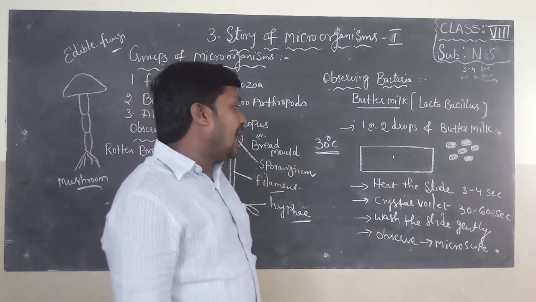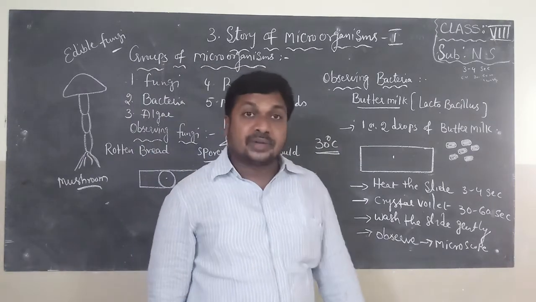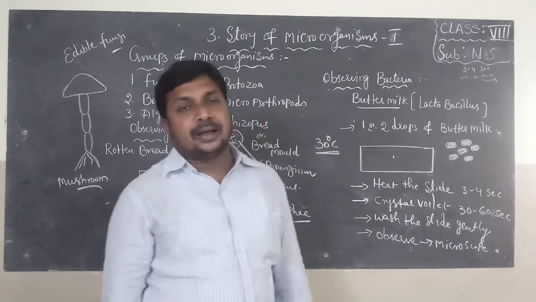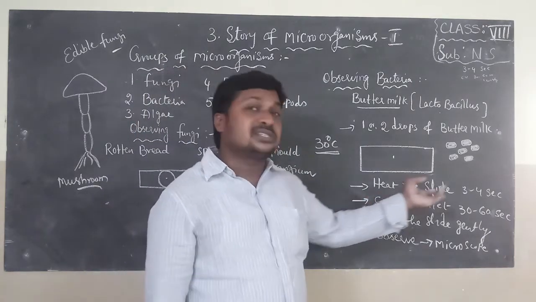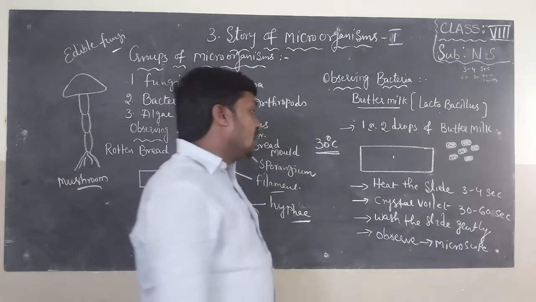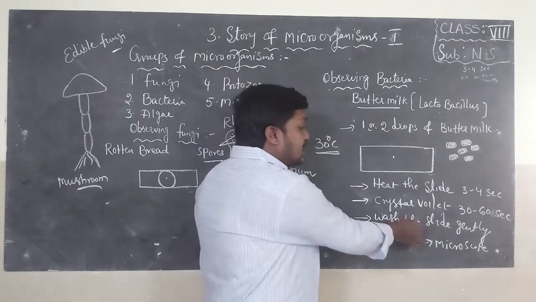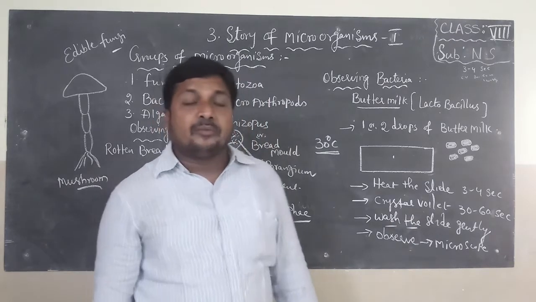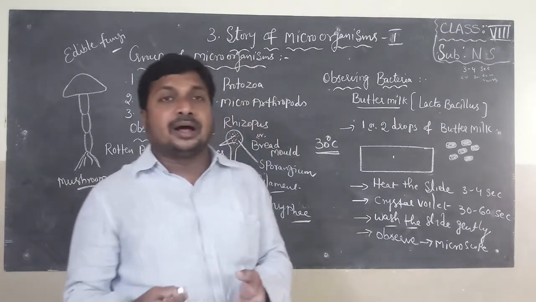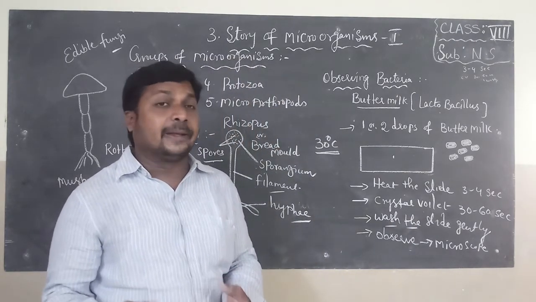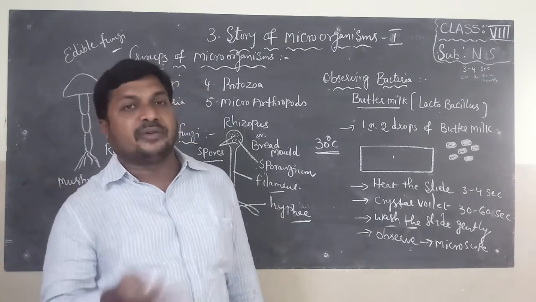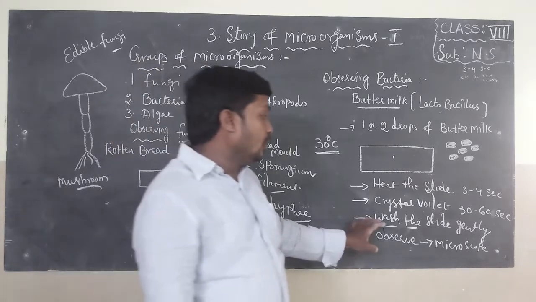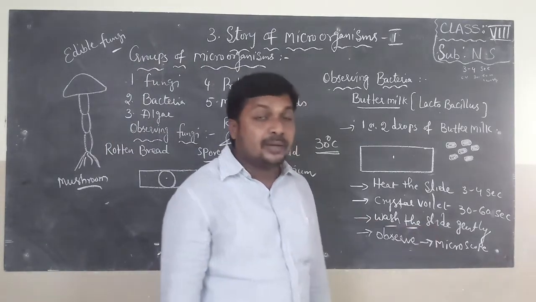After that, add crystal violet solution to the glass slide and leave the slide for 30 to 60 seconds. Afterwards, wash the slide gently with water. Why? Because if you wash the slide hard, the bacteria may wash away along with the water. That's why you have to wash the slide gently with water.